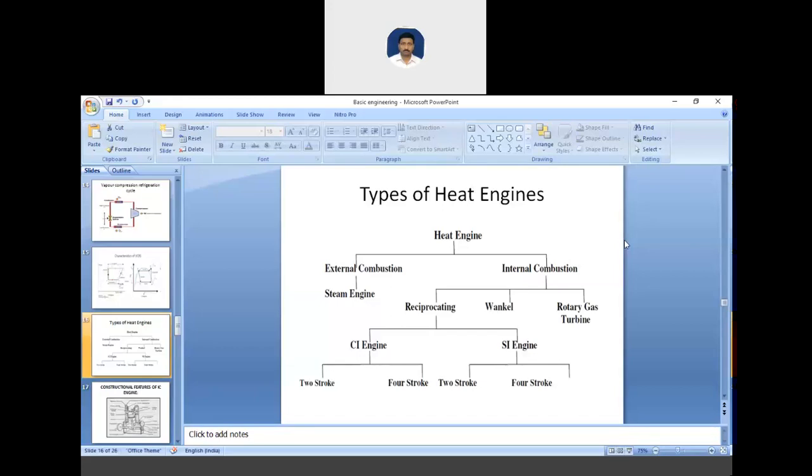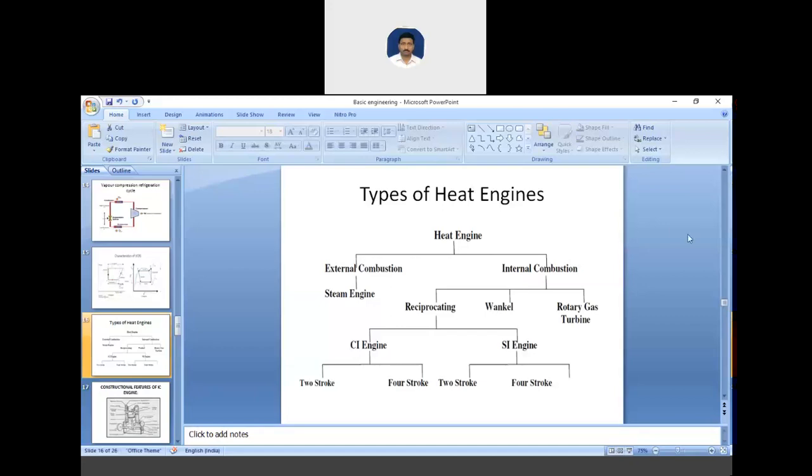Okay. So a heat engine converts the heat energy into mechanical energy, and it is classified as external combustion and internal combustion. In external combustion, the fuel burns outside the engine and the steam thus formed runs the engine. In an internal combustion engine, the combustion of fuel takes place inside the engine cylinder. So this we have already seen.